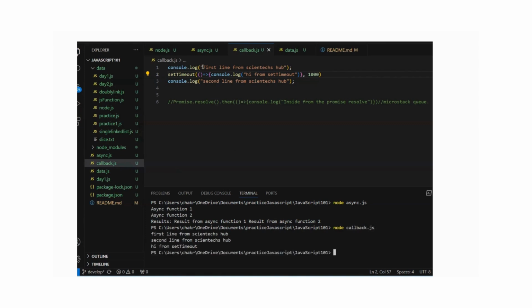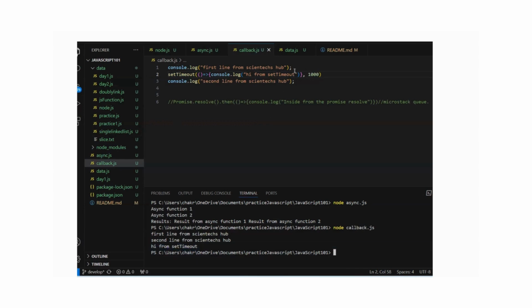So now you see it is showing the first line from scientechhub, and then it is directly printing the last line. It is keeping this middle line, and it is printing it last. I think you basically understand, like this setTimeout, it is doing a delay of 1000 milliseconds, right? It is doing a delay, and after that it is printing.